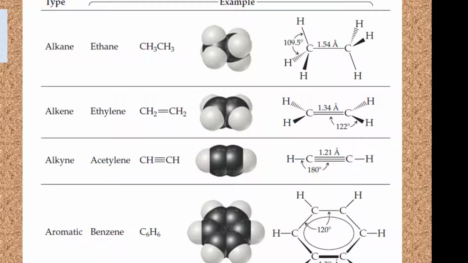Look at the difference between alkane, alkene, and alkyne. The alkane has single bonds, while the alkene has a double bond, and the alkyne has a triple bond. The aromatic or benzene makes a closed cycle, but it also has a resonance structure.